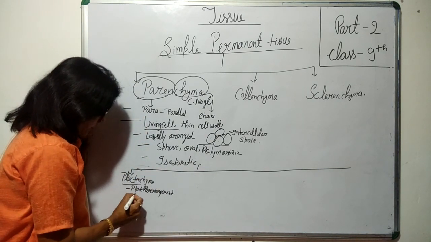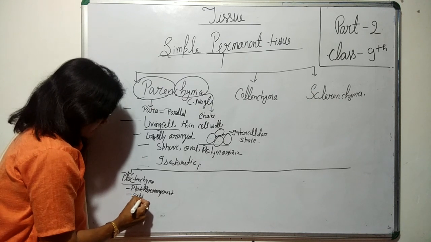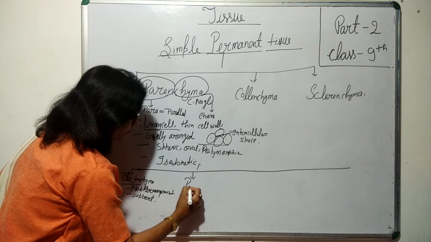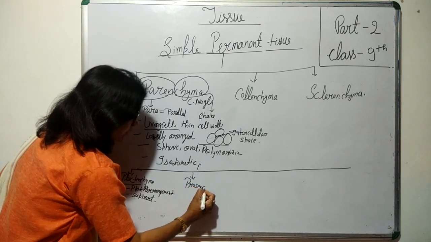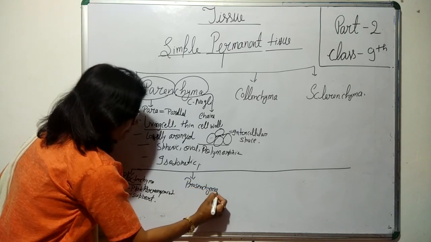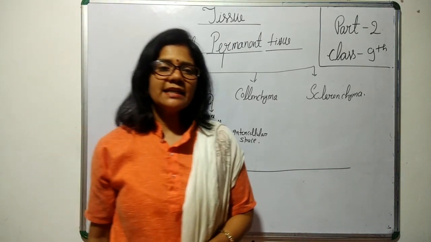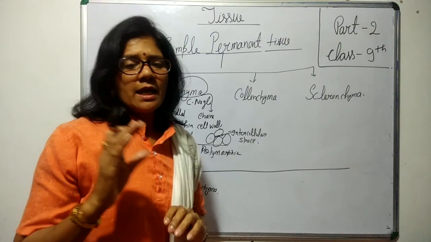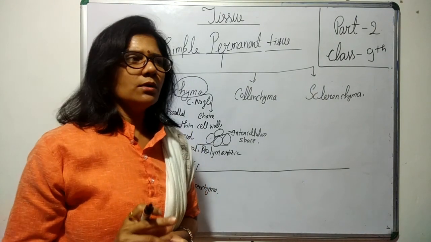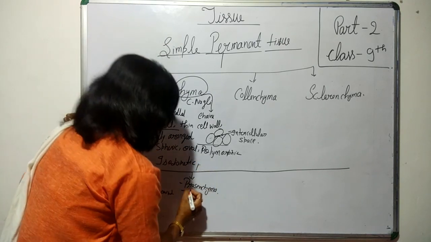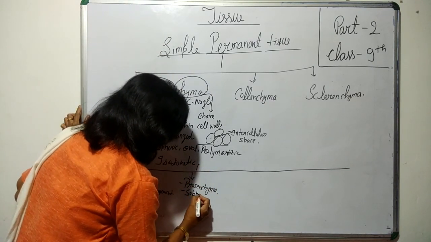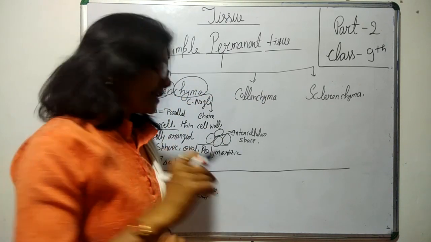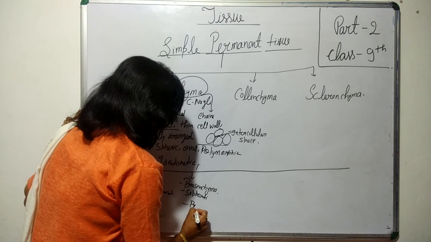What do they do? They provide support or strength to the plant. Then second, it is prosenchyma. This prosenchyma cell also provides support to the cell. So they are also supportive, and they are present around the pericycle of the plant,